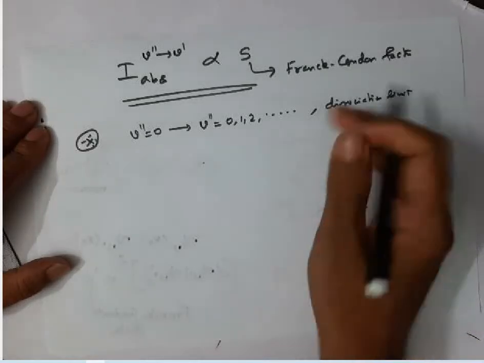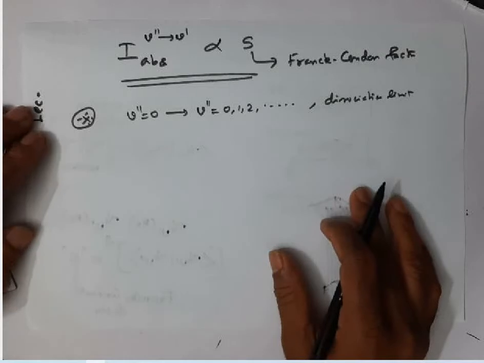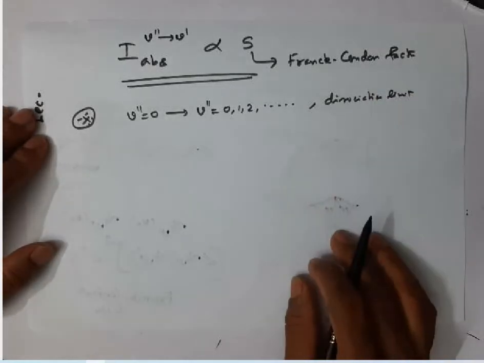You know very well, after a particular vibrational level, the molecule will dissociate.